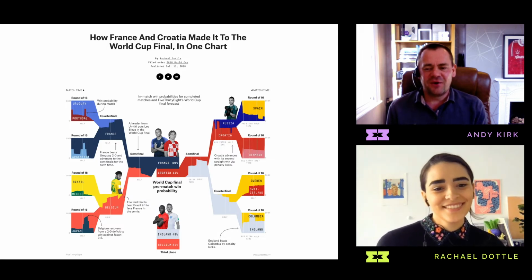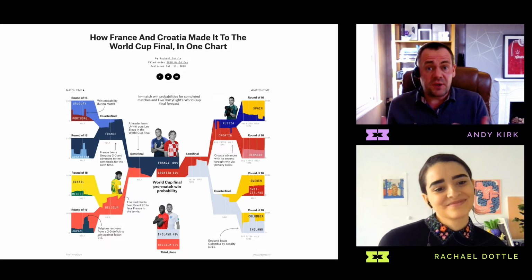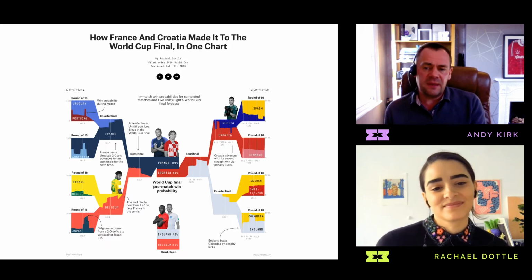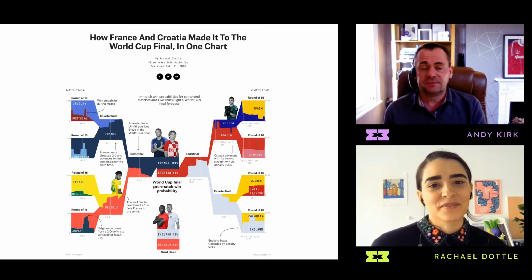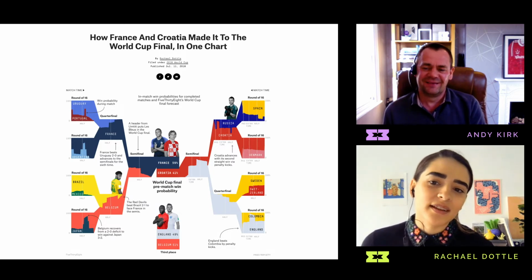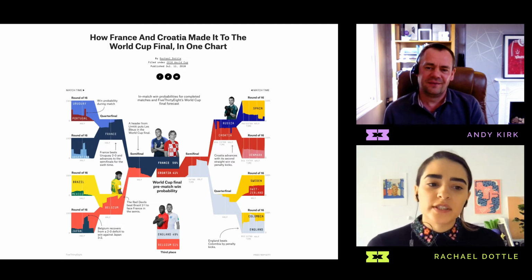Right. And also, I guess the extended part of that is the use of photo imagery to, again, I would imagine on the same theme, occupy some space to enrich the emptiness of the layout. But again, what was the thinking behind the photos and the players that you picked in this case? I love the photos. So a bit of it was, again, things that stood out to me or characters in the World Cup that I felt deserved a bit of attention, or pieces that, again, I was constrained by the space.